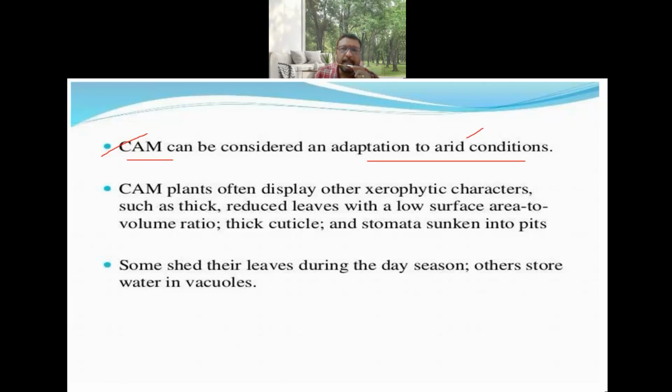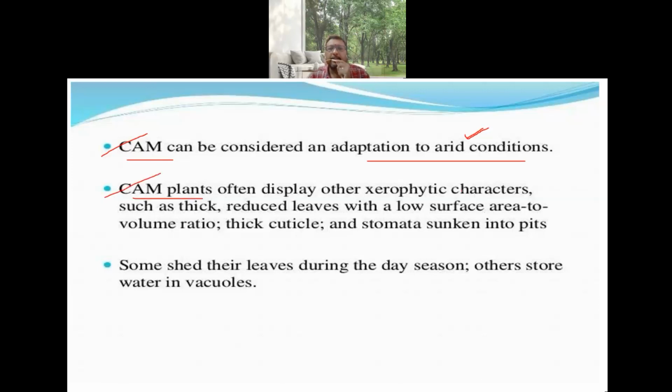So what can that do? It can be some arid conditions, where the arid conditions mean the temperatures would be very high in the environment, and humidity will be very low, as well as water availability, groundwater availability to the plants will be very low. So in these arid conditions, the plants adapt this sort of cycle for carbon dioxide fixation. That is the CAM cycle, and these are known as CAM plants.